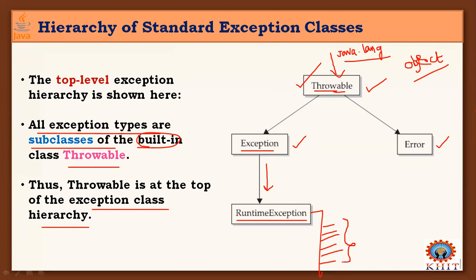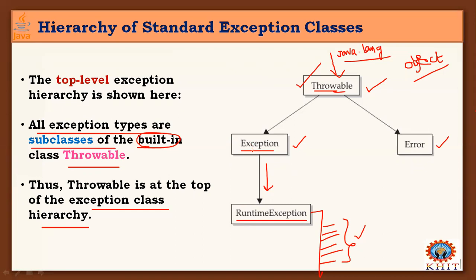Those are the exceptions we are able to catch, and we can also handle those exceptions. Got it? This is a very important hierarchy of standard exception classes. Throwable is the parent class of all the exceptions generated in your program. There are two subclasses of the Throwable class: Exception and Error. Exceptions are the exceptional conditions that user programs should catch and handle, right?